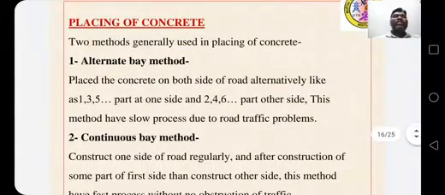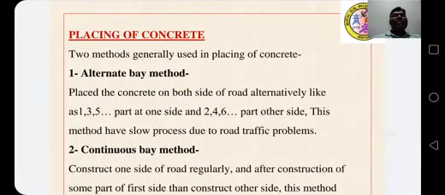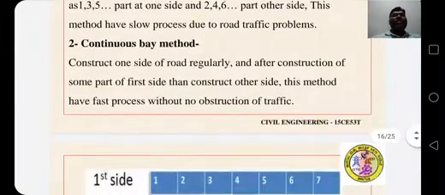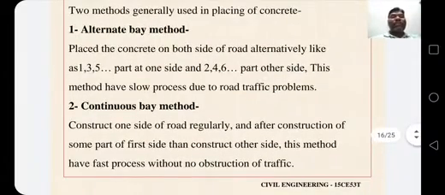Placing of concrete. Two methods are generally used in placing of concrete: alternate bay method and continuous bay method. Place the concrete on both sides of the road alternatively like 1, 3, 5. See the figure here. First side 1 2 3 4 5 6 7. Second side 1 2 3 4 5 6 7. You see here, alternate bay method means placing the concrete on both sides of the road alternatively, like parts 1, 3, 5 on one side and parts 2, 4, 6 on the other side.